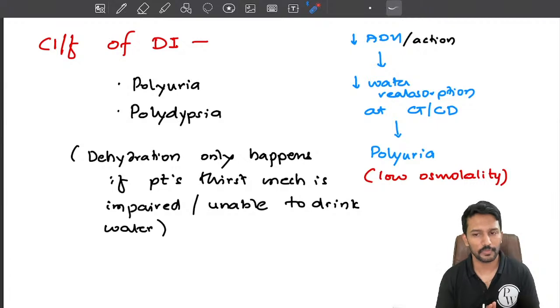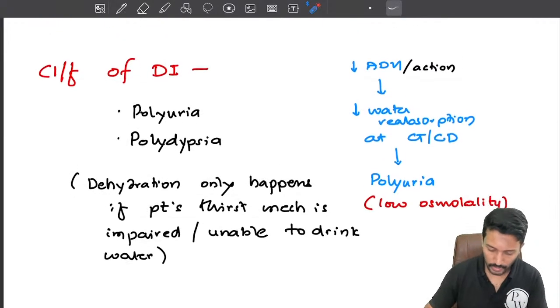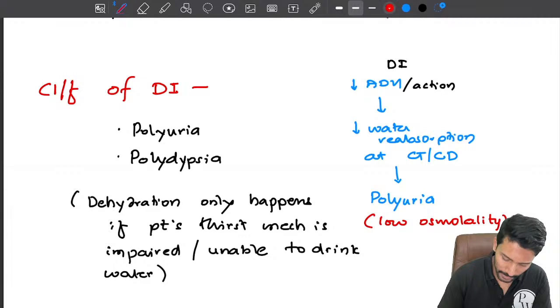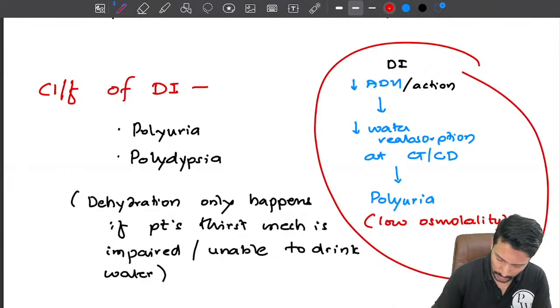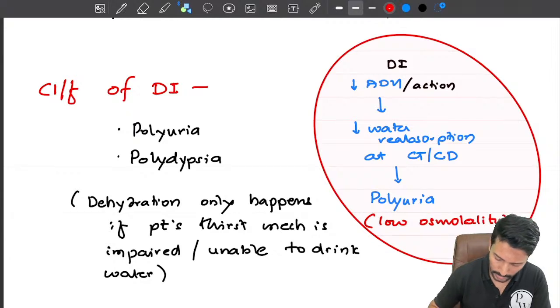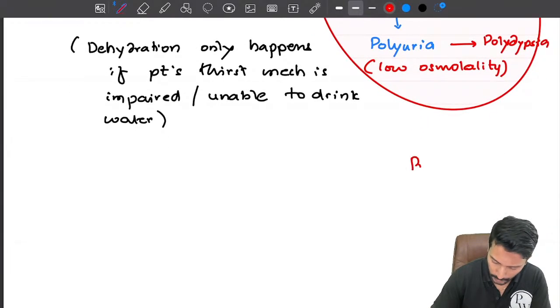Now what happens in polydipsia, or primary polydipsia, or psychogenic polydipsia? The patient drinks a lot of water. In case of DI, this is what is happening: you have ADH inaction or ADH deficiency, and that has led to polyuria, and polyuria has led to polydipsia. Polyuria leads to polydipsia. On the other hand, in case of primary polydipsia, the pathology is that you have polydipsia.